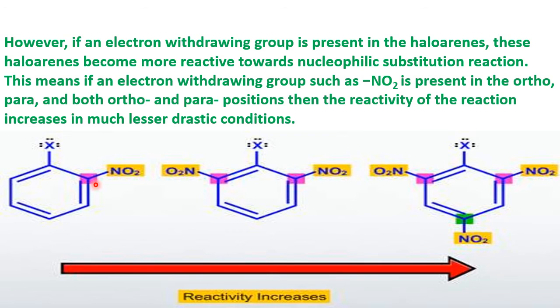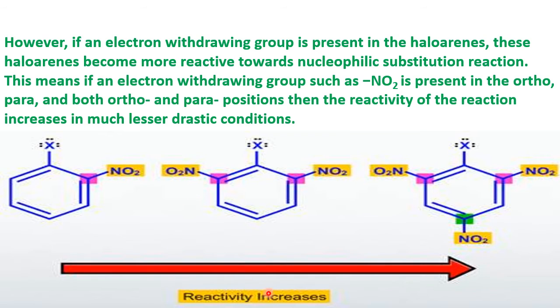So the presence of an electron withdrawing group on the haloarene will make it more reactive than before towards SN reactions. If one group is there, more reactive; if two are there, still more; if three are there, still more. That means here there is only one NO2 group, here there are two NO2 groups, here there are three NO2 groups. So increasing the number of electron withdrawing groups on the chlorobenzene or haloarene increases the reactivity towards SN reaction.